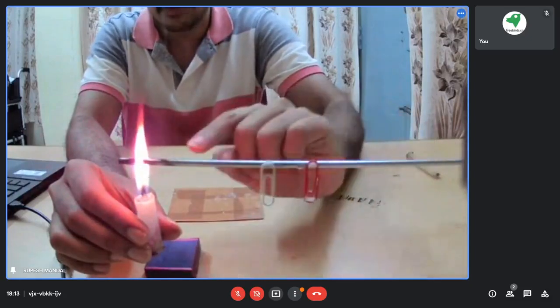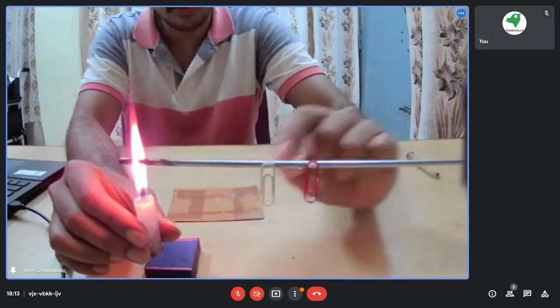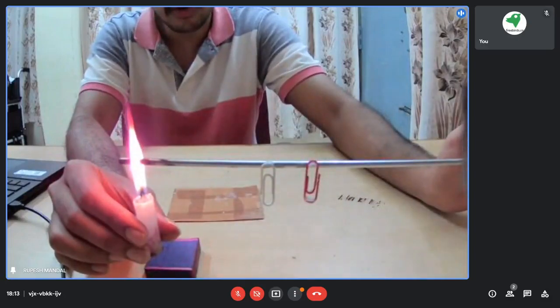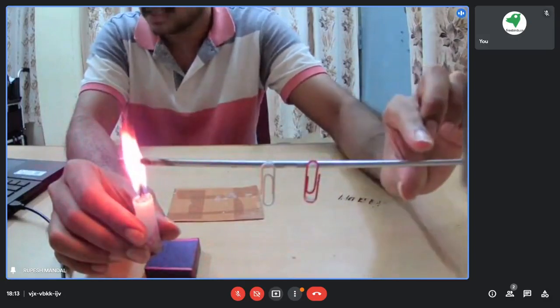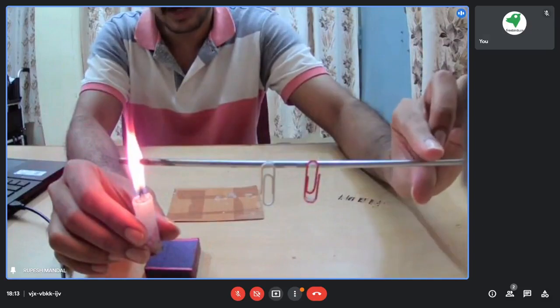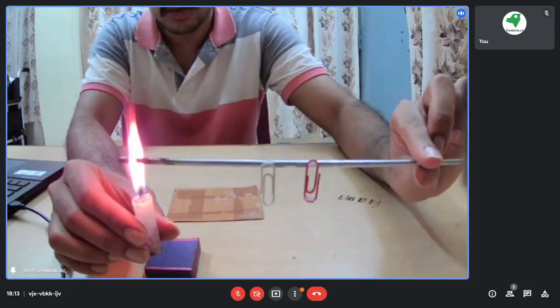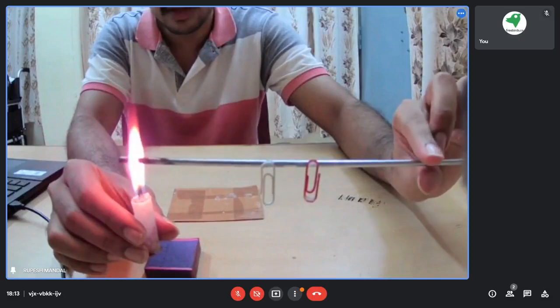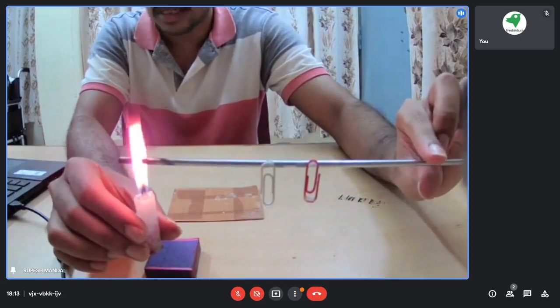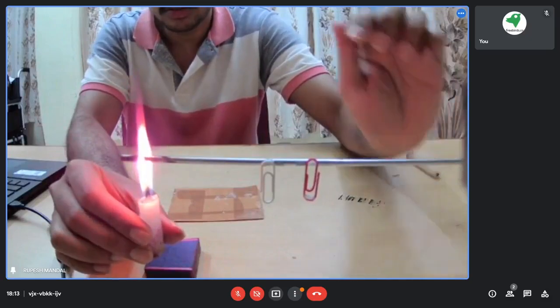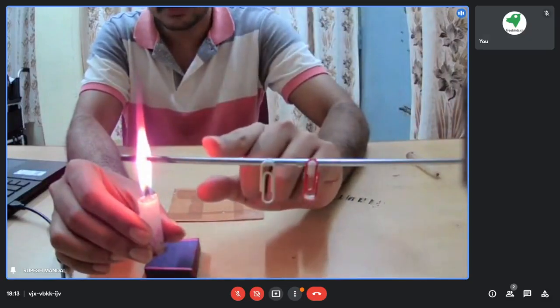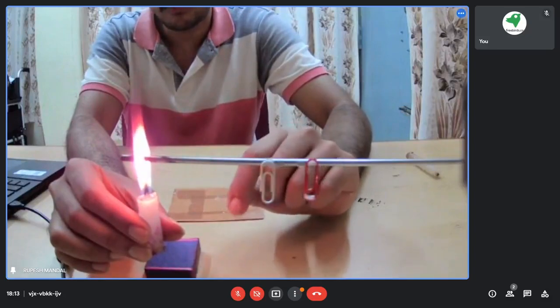If I keep on heating this iron rod, at some point I can also feel the heat on this side. Now I can touch because it is not that hot. Okay, I can feel some hot sensation, but it is not that hot. But I cannot touch here. It will be very hot.